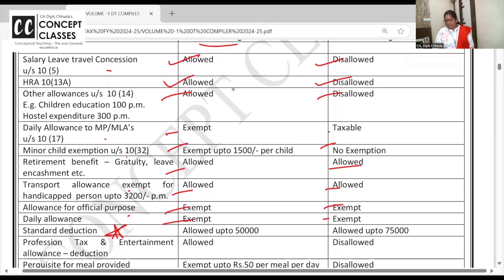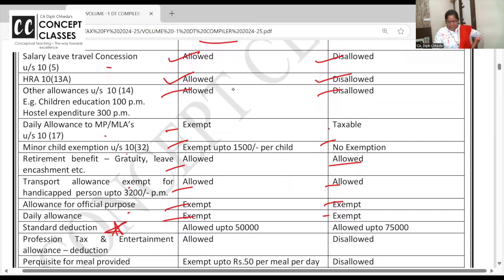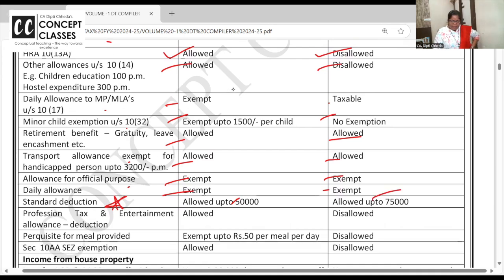Normal tax regime. Standard deduction is allowed up to 50,000 from gross salary. Here 75,000. PT and entertainment allowance: here it is given, profession tax if you pay and entertainment allowance deduction, though given for government employees, but here not allowed.